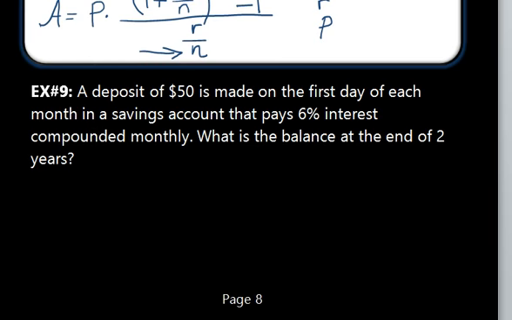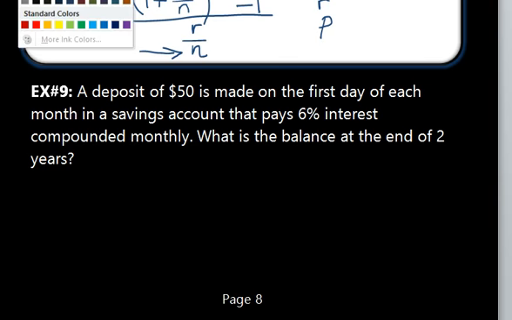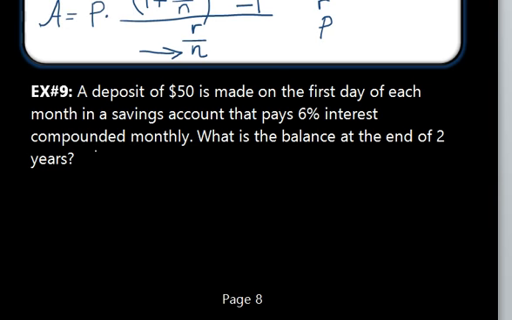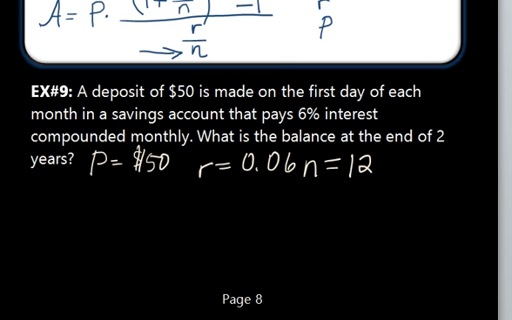which is a nice example of a deposit of $50 that is made on the first day of each month in a savings account that pays 6% interest compounded monthly. So I'm going to go ahead and write the information in the pieces that I know. I have my initial payment, I have my interest rate, how many times the money is compounded each year. So that is 12 times because it's every month. And we are looking at 2 years.